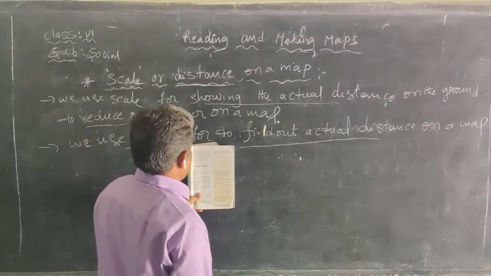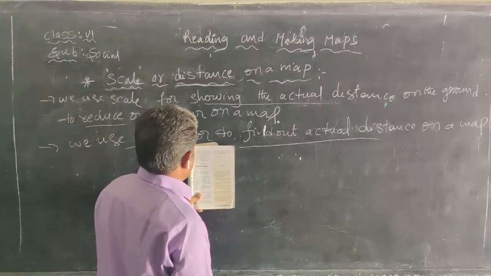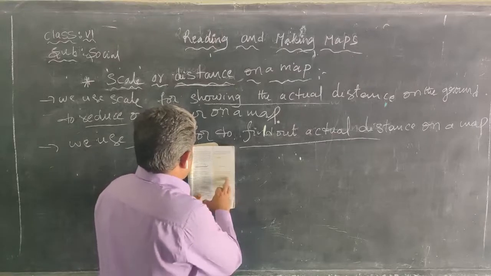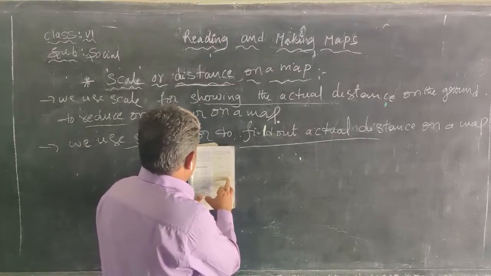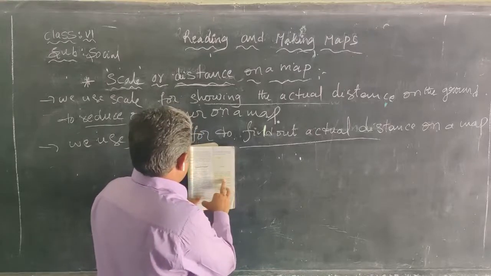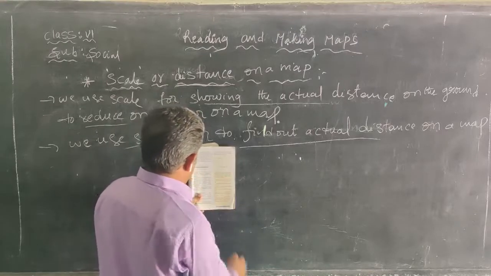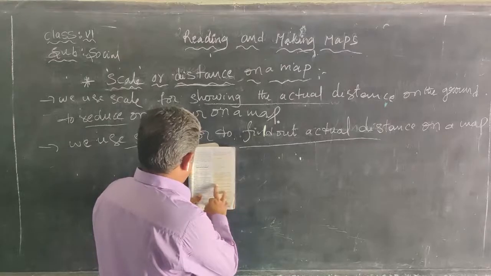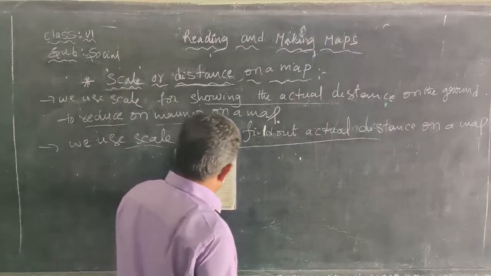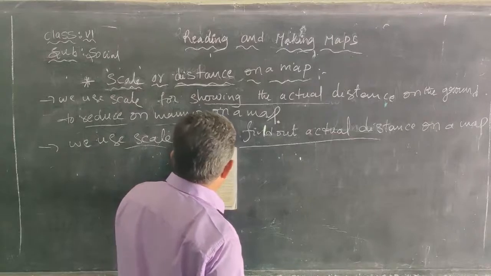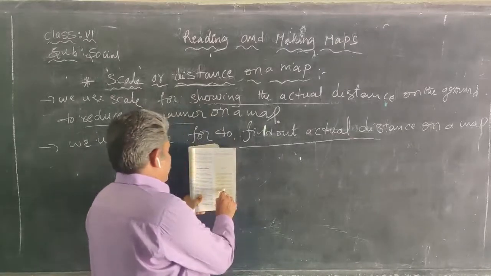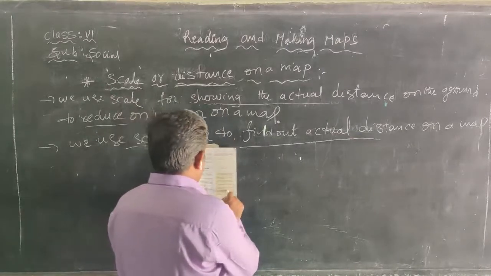The distance between Srikakulam and Tekali is given by a line there. The actual distance between these places is 50 kilometers. Now let us solve this one. Measure the line joining the two places. The actual distance between Srikakulam and Tekali is 50 kilometers. Now, the distance between them on the map.